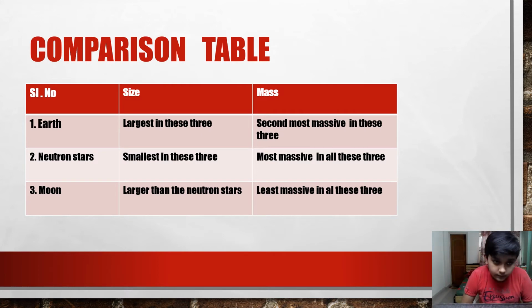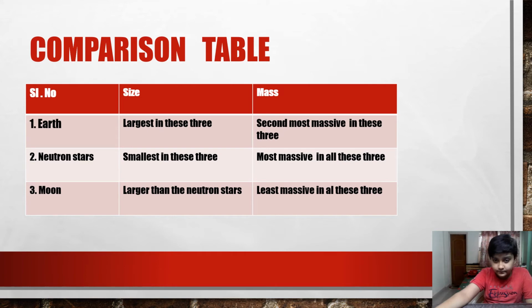Comparison table. You can see the table comparing Earth, neutron star and moon. Earth is the largest of these three, and in mass it is the second most massive. The neutron star is the smallest of these three because it's only a city-sized star. At maximum, it will reach 20 km.